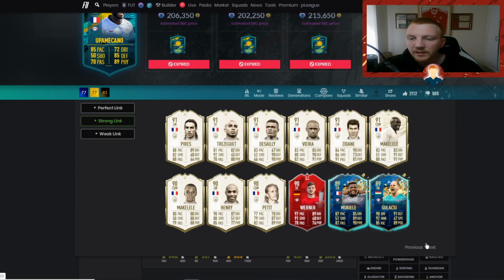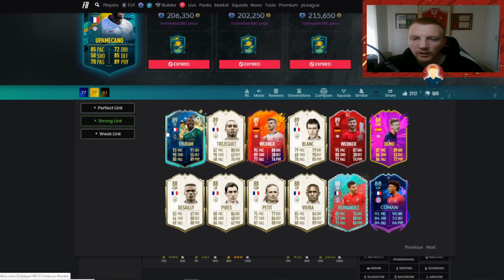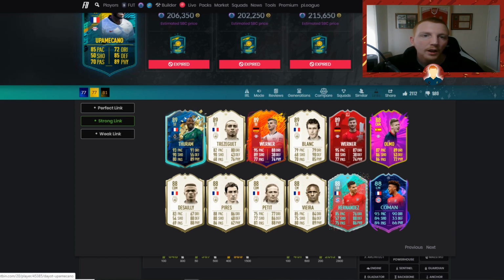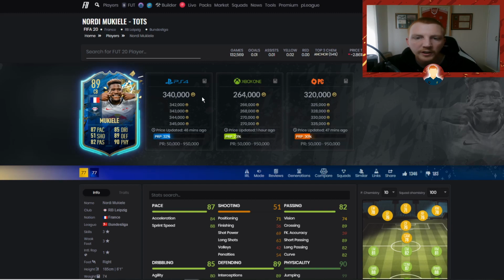You want to skip past these French icons, and we want to have a look at some cards that will link very well to him. Also, there's Theo Hernandez that I'm going to throw in there as well as a little extra that you didn't see in the picture.